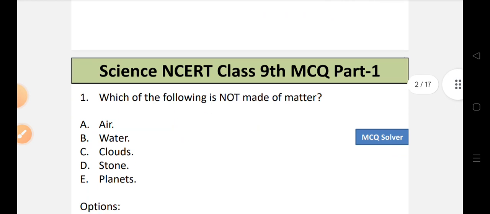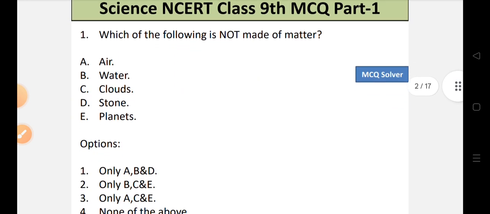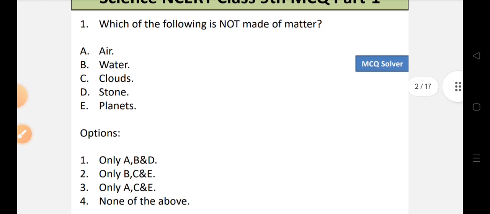Question number 1. Which of the following is not made of matter? Let's look into the details. Option A, air. B, water. C, clouds. D, stone. E, planets. So let's look into the options.